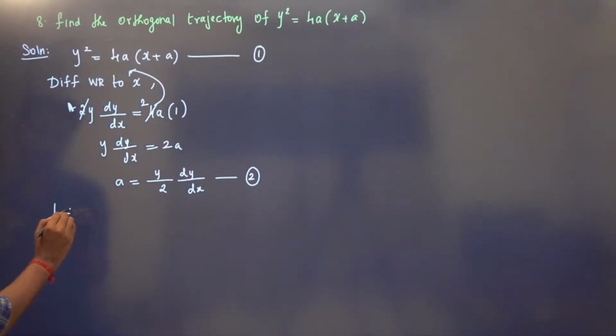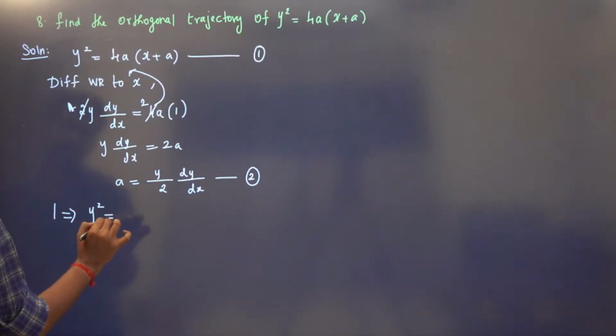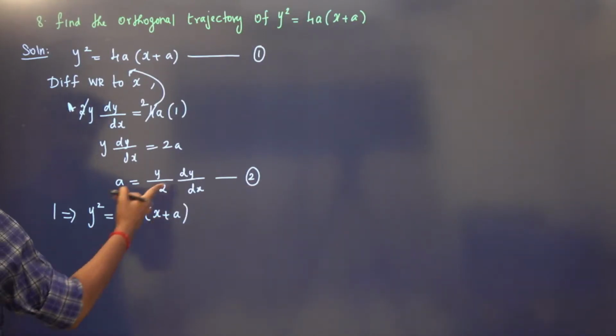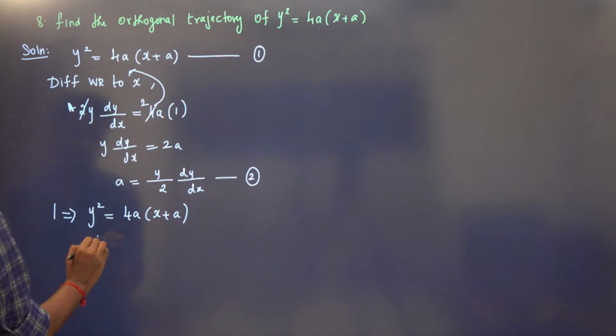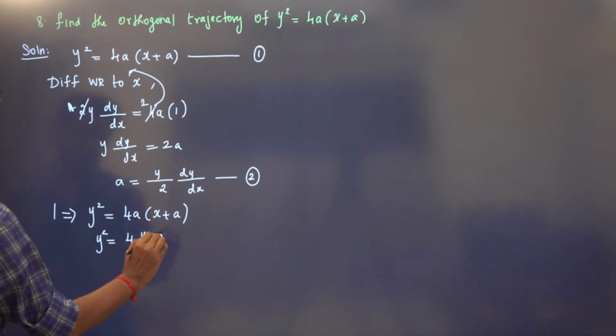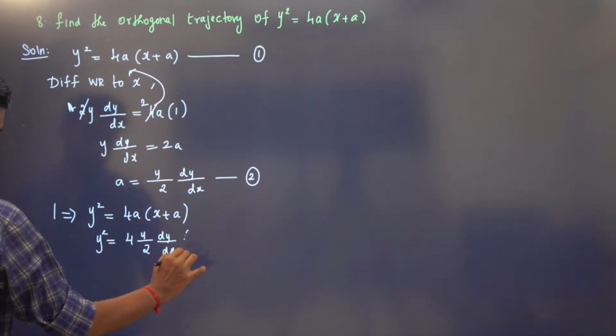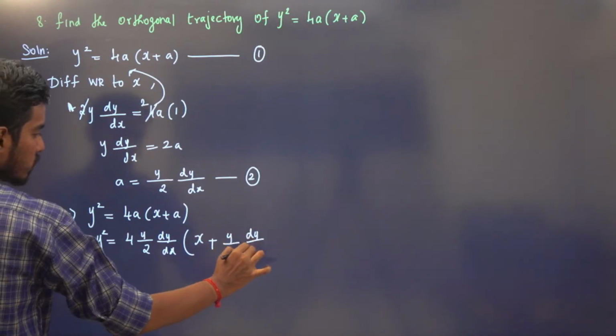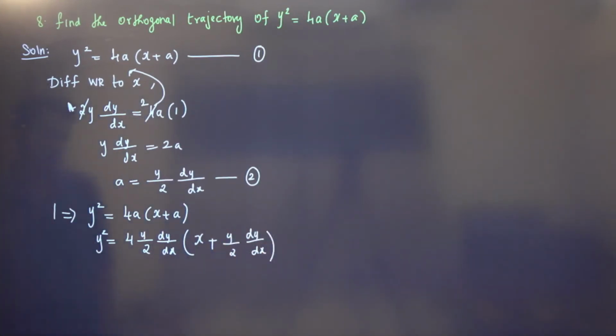From 1 we have y square is equal to 4a into x plus a, and a is y by 2 dy by dx.